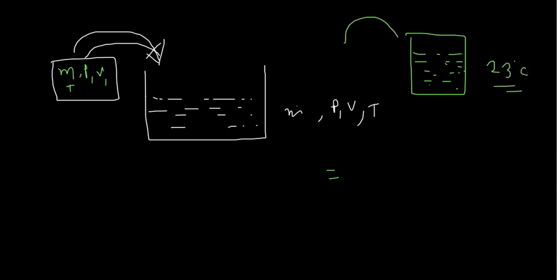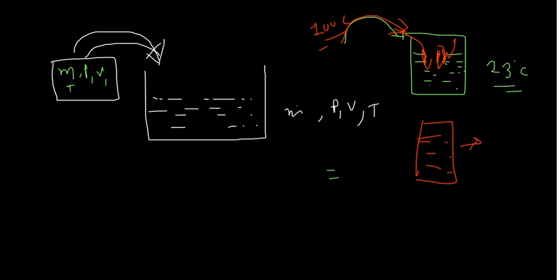And if I add water at 100 degrees Celsius in the remaining 1/4 portion, they will mix, and finally the water will be in equilibrium after some time, and the temperature will be more than 23 degrees Celsius. So after adding the water, the equilibrium condition was changed.